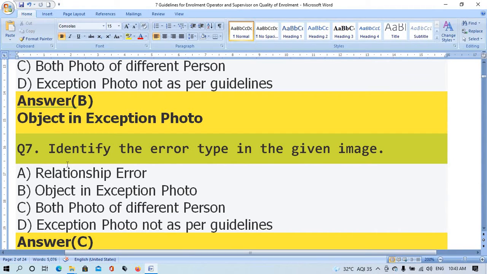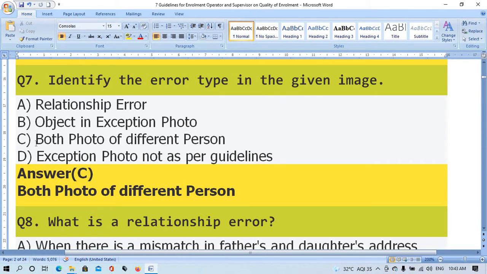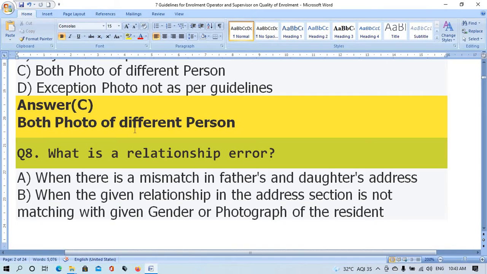Question number 7. Identify the error type in given image. Option A, relationship error. Option B, object in exemption photo. Option C, photo of defined person. Option D, exemption photo not as per guidelines. The right answer is option C, both photo of defined person.